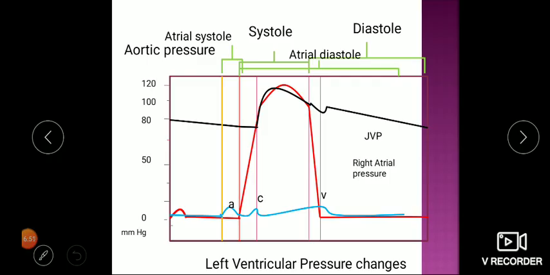So we are getting these three positive waves A, C and V, and two negative waves. This is X and Y. This is X and this is Y, due to change in the pressures.